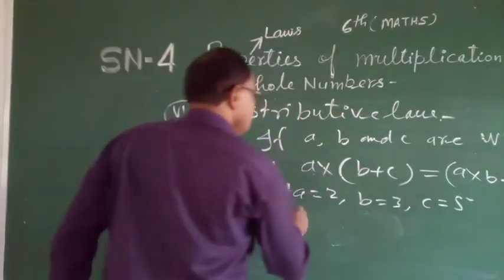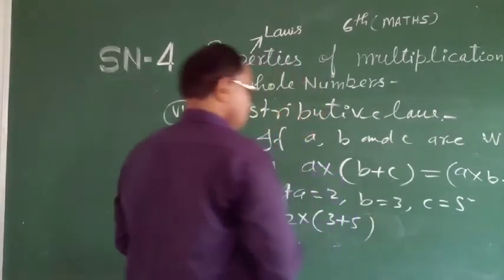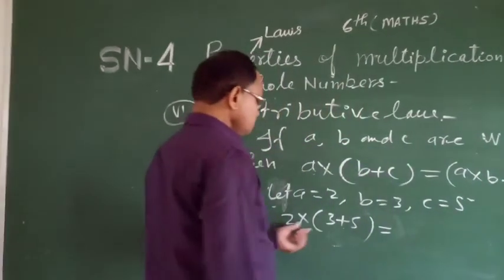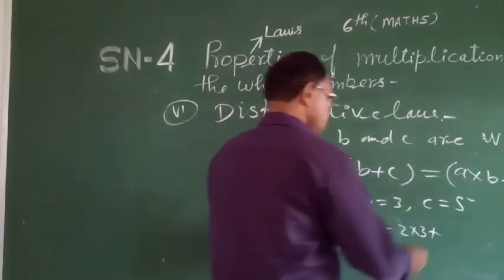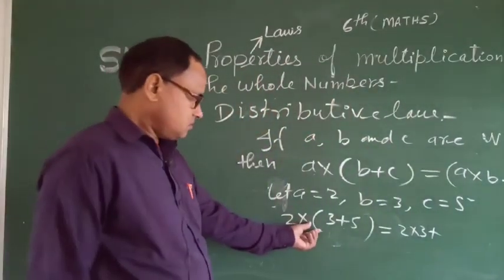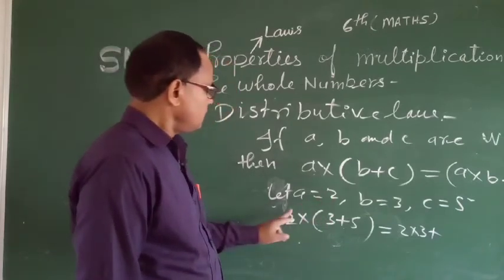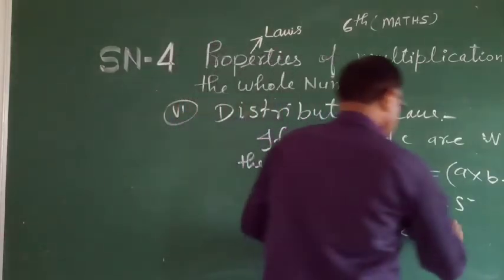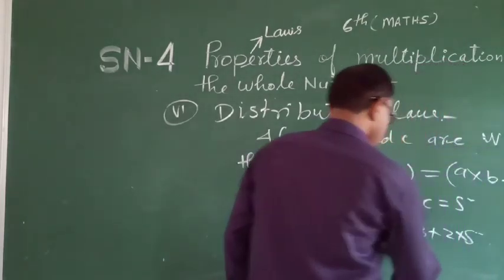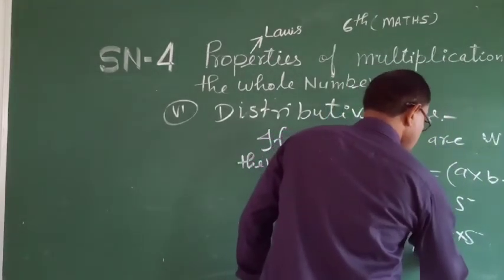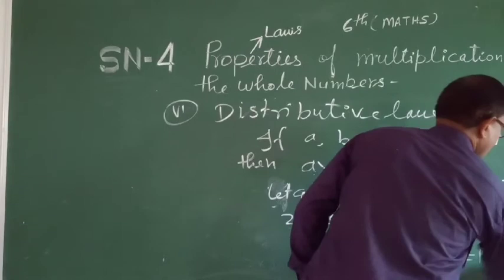Here 2 into (3 plus 5), we write it as 2 into 3 plus, in the second term, when the bracket is opened, 2 multiply 3 plus 2 multiply 5. Okay, then thus we get here 2 threes are 6, 2 fives are 10. We get 16, and 16 is also a whole number.